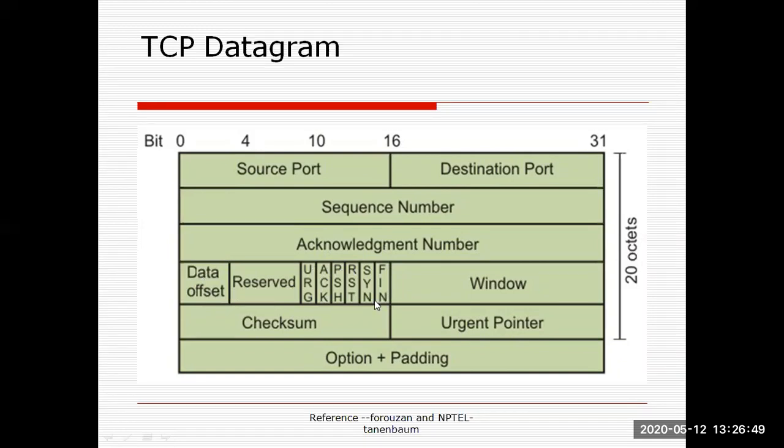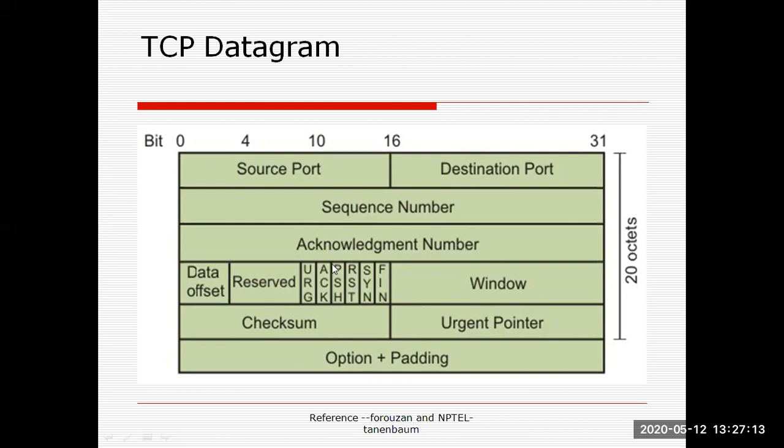These pointers are set for different parts of the TCP protocol, like the urgent pointer, which is used with the urgent pointer field. The acknowledgement bit is one when we use the acknowledgement number.